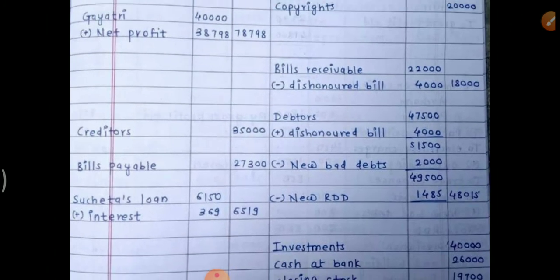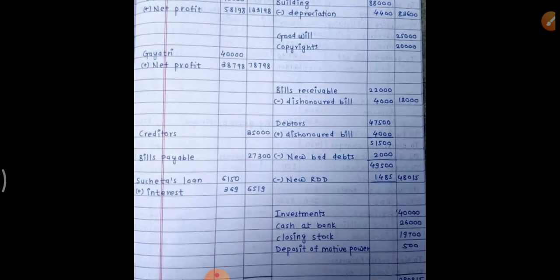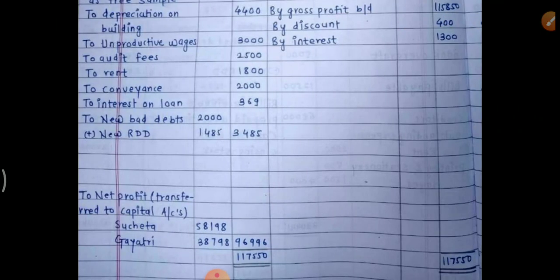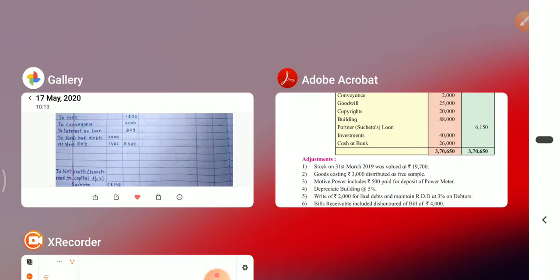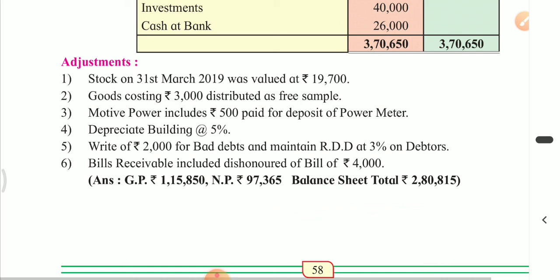In the suggested answers in the textbook, you will find definitely different amount of net profit. You can verify here. The net profit as per our solution is 96,996, whereas in the solution, I mean in the bracket, they have given it is 97,365.